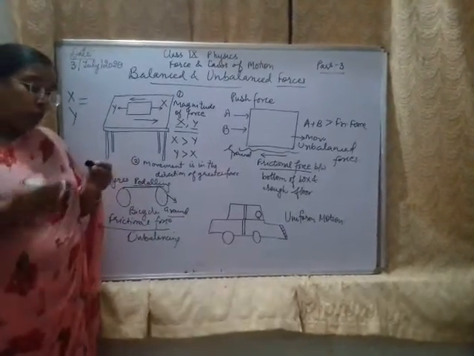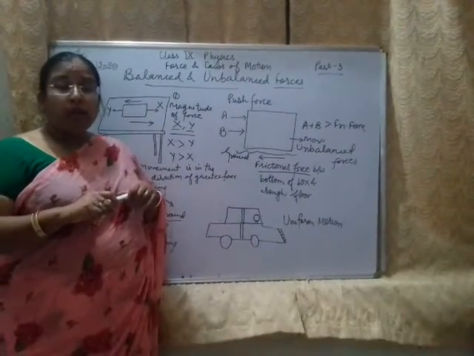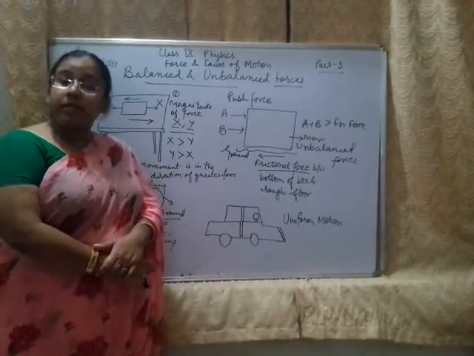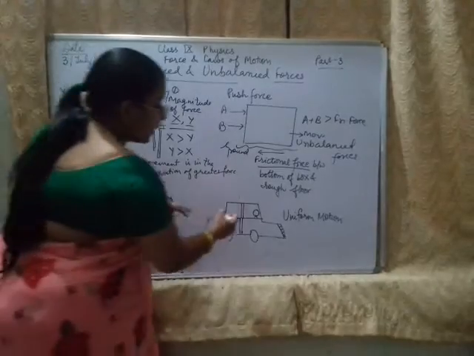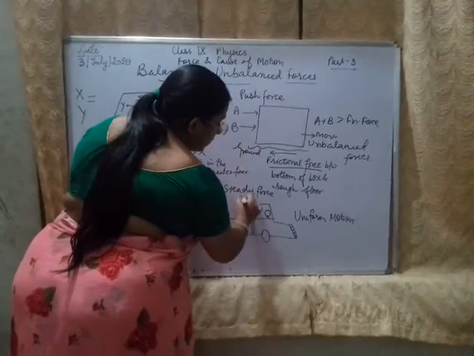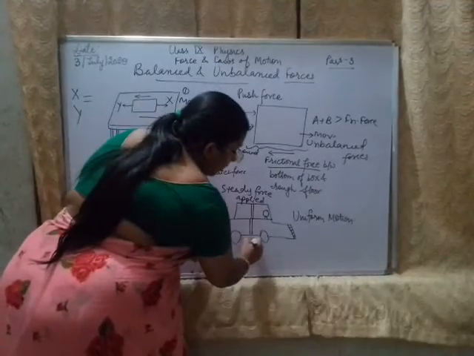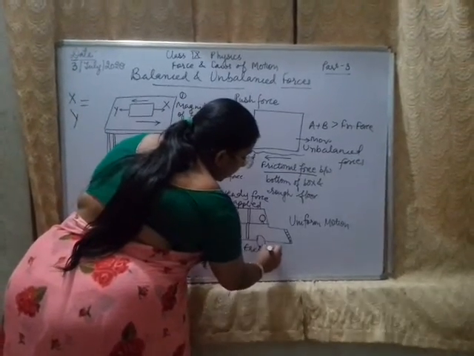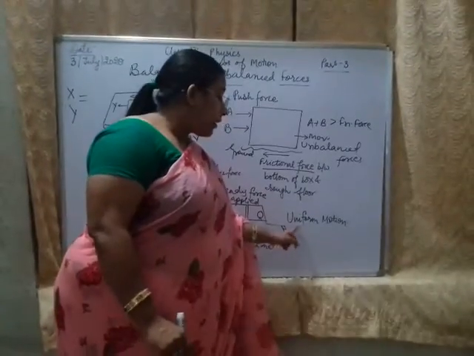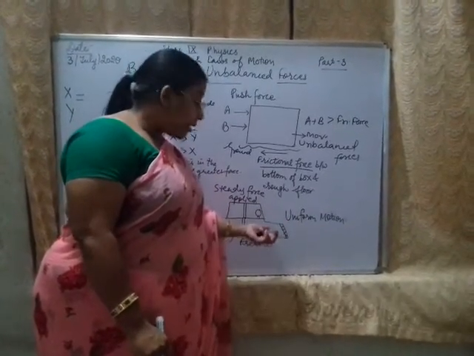But is it possible that in case of uniform motion, when the car is in steady motion, we can have balanced forces? Yes, because the steady applied force is balanced by frictional force between the car and the ground. So when these two forces are equal, we say that the car is in uniform motion. So uniform motion means equal distance covered in equal intervals of time.